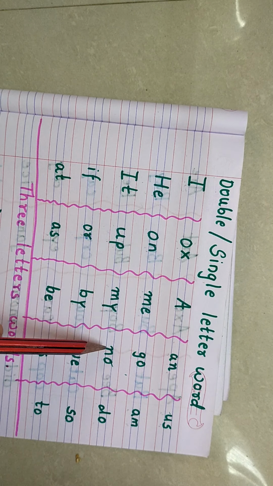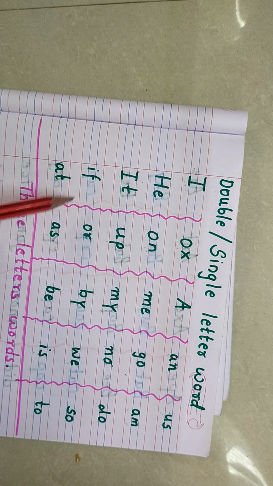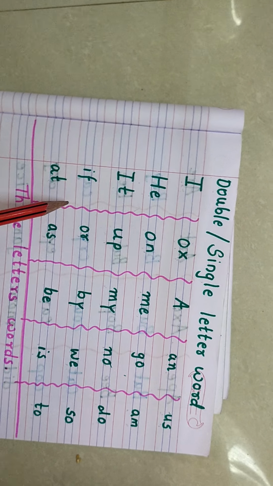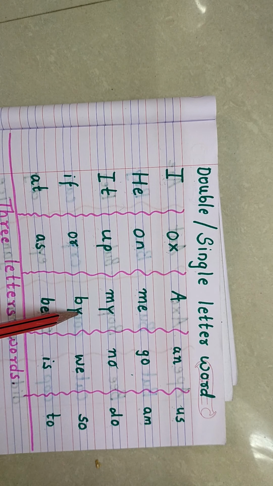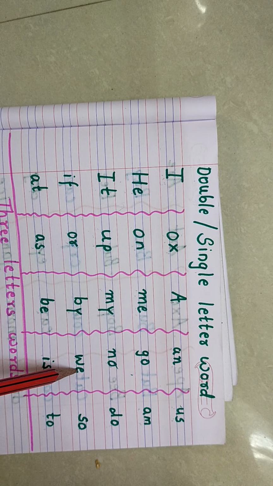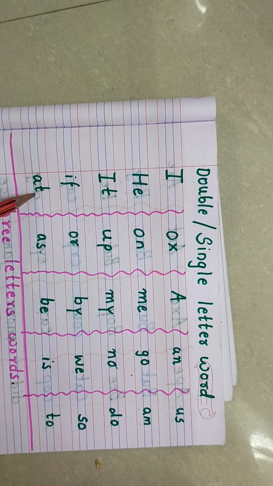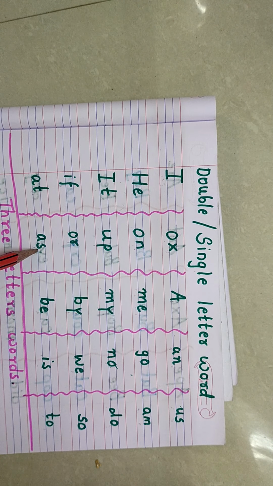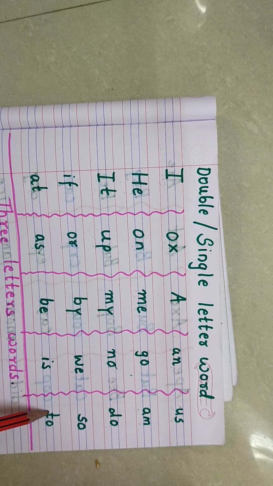M-Y, my. N-O, no. D-O, do. I-F, if. O-R, or. B-Y, by. W-E, we. S-O, so. A-T, at. A-S, as. B-E, be. I-S, is. And T-O, to.